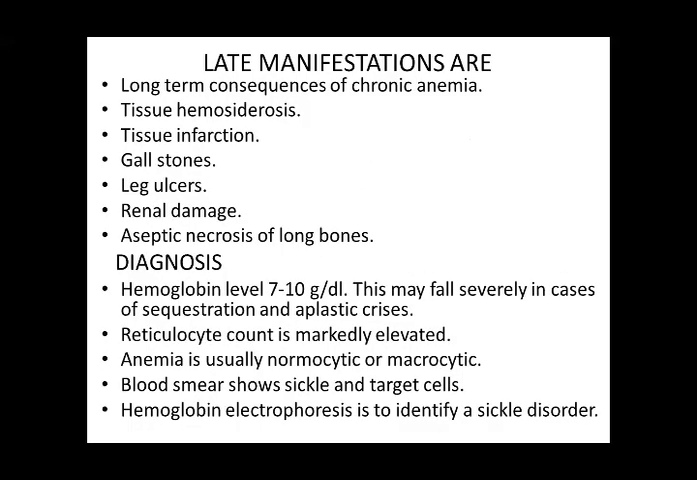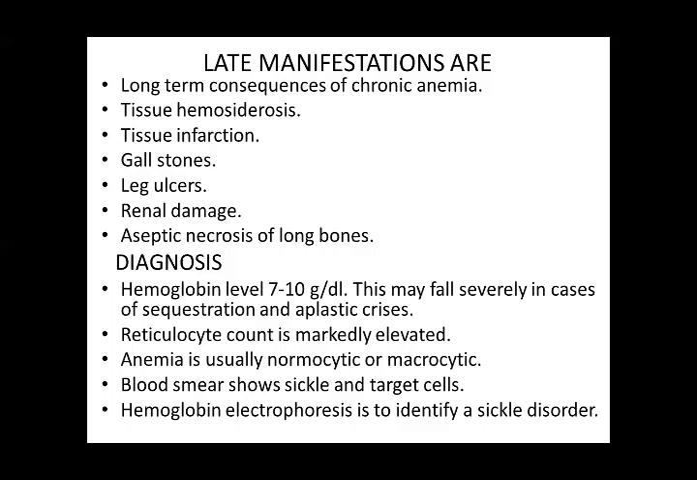Late manifestations are long-term consequences of chronic anemia, tissue hemosiderosis, tissue infarction, gallstones, leg ulcers, renal damage, and aseptic necrosis of long bones. Diagnosis: hemoglobin level is 7 to 10 grams per deciliter. This may fall severely in cases of sequestration and aplastic crisis. Reticulocyte count is markedly elevated. Anemia is normocytic and or macrocytic.